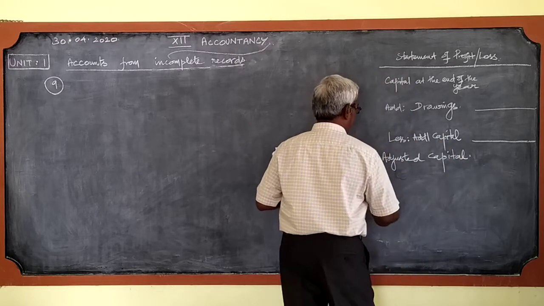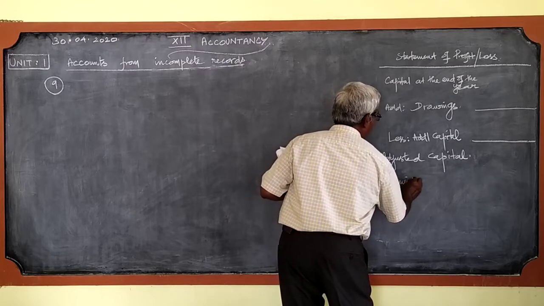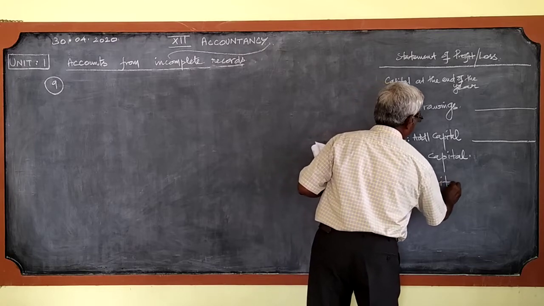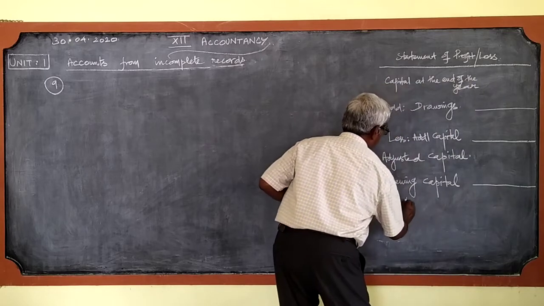With this adjusted capital, we must compare the opening capital to find the profit or loss.